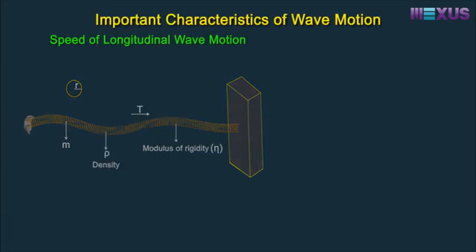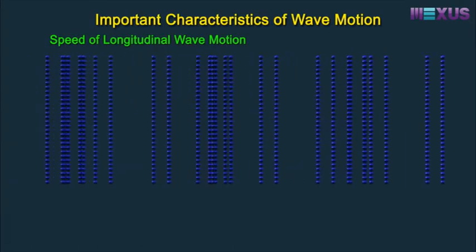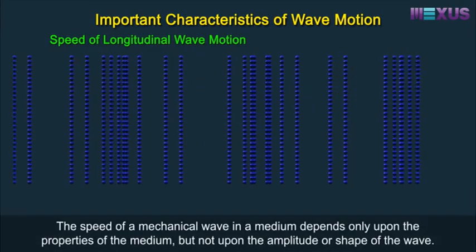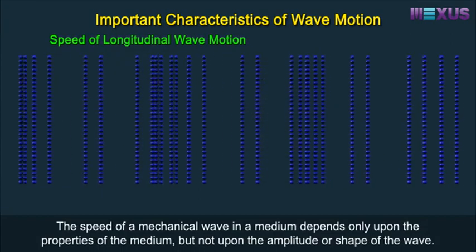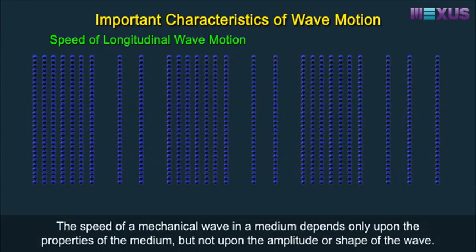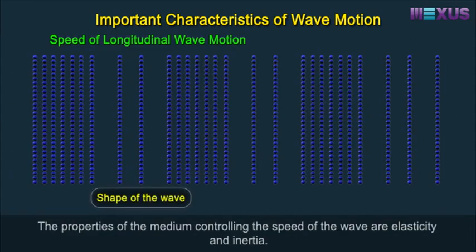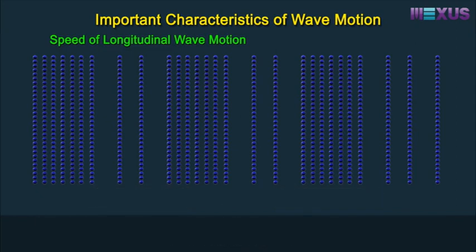Speed of longitudinal wave motion. The speed of a mechanical wave in a medium depends only upon the properties of the medium, but not upon the amplitude or shape of the wave. The properties of the medium controlling the speed of the wave are elasticity and inertia.